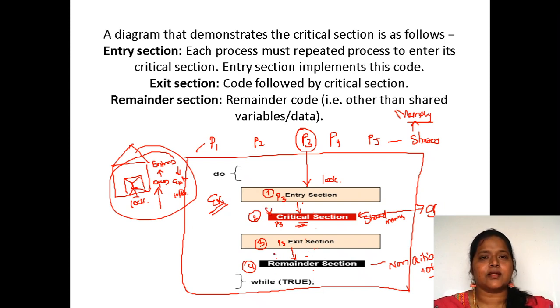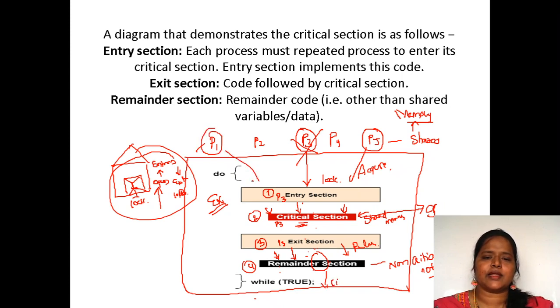Remainder section, in the sense, the data which is not shared, that data we are going to place in the remainder section. While exiting, this P3 will execute that remainder section, and then it will exit out. Suppose next P5 wants to enter, then P3 has completed, it has exited. Now P5 will acquire the lock, and it will use the critical section, and after exiting the critical section, it releases the lock, and if it has any remainder section code, it will do it, or else it will exit out. Next P1 will enter into the critical section.